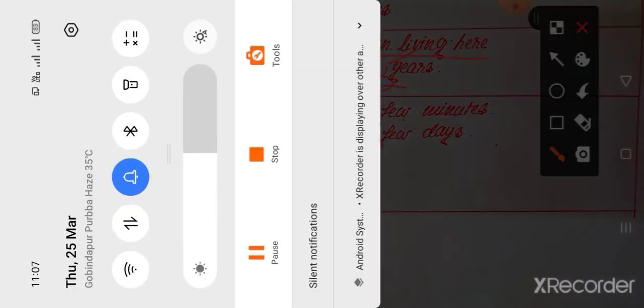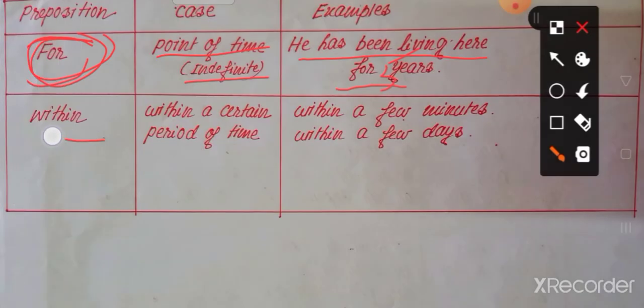Let's see within. Why do you use within? The preposition within is used to mention a certain period of time, a short period of time, within a few minutes, within a few days. Okay, that is called a certain period of time, short period of time.